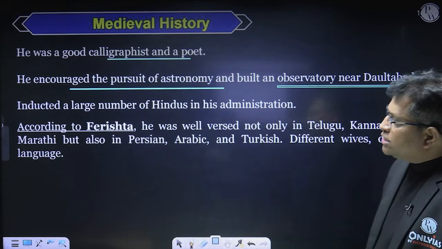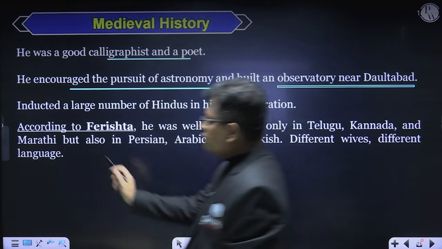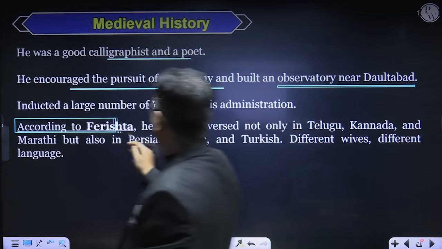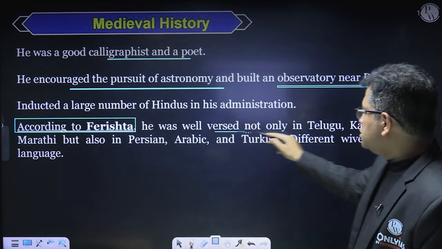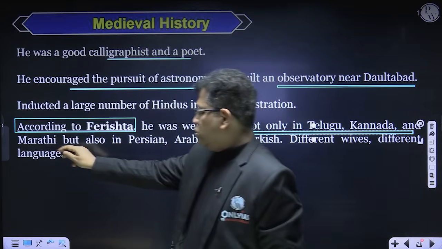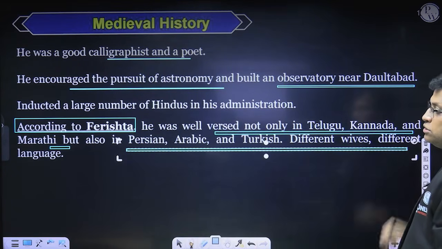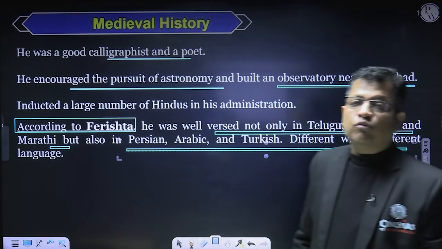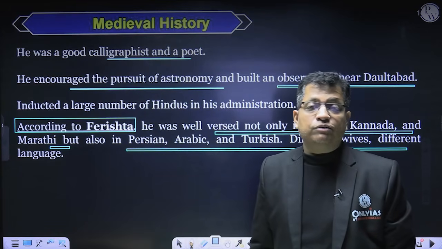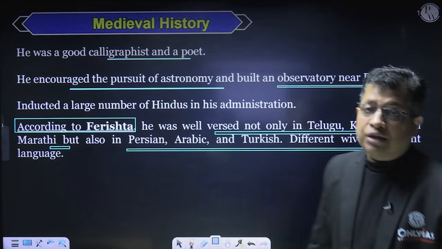He also inducted a large number of Hindus in his administration. According to Ferishta, a scholar of the medieval times, he was well versed not only in Telugu, Kannada and Marathi, but also in Persian, Arabic and Turkish. Different wives, different languages: to interact with his different wives of different origin, so that he could talk to them in their languages.